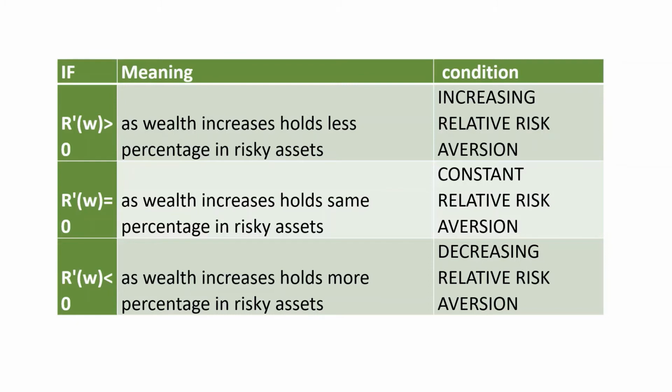If it is equal to 0, it means that he holds the same percentage in risky assets, that is the constant relative risk aversion. And if it is less than 0, it means that as his wealth increases, he holds a higher percentage in risky assets, which is a condition of decreasing relative risk aversion. So here now he is less afraid of risk.